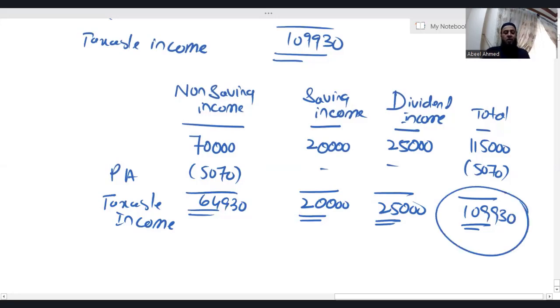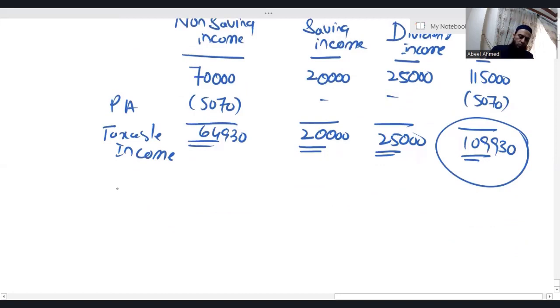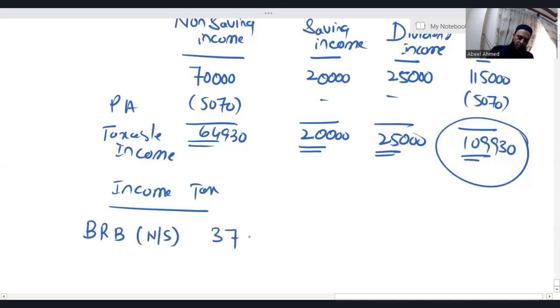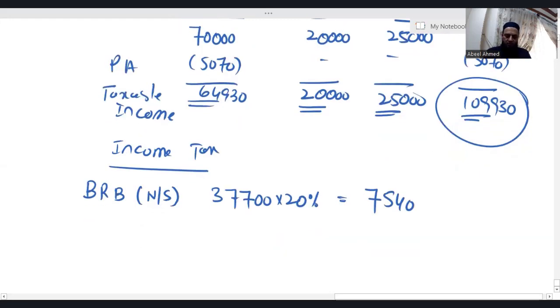Obviously, by looking at 1 lakh taxable income of 1,09,930, we can say that this individual is a higher taxpayer. Since this individual is a higher taxpayer, then gets nil rate band of 500 for the saving income tax. Obviously, first we have to tax non-saving income, basic rate band, non-saving, 37,700 into 20%. It is 7,540.